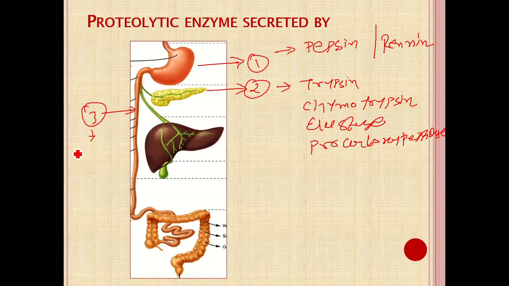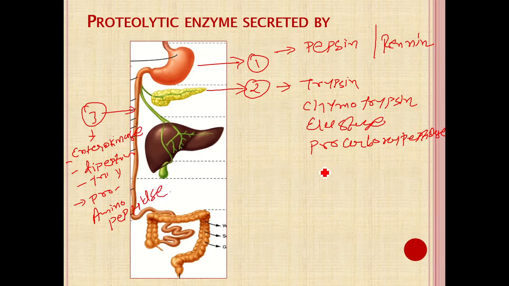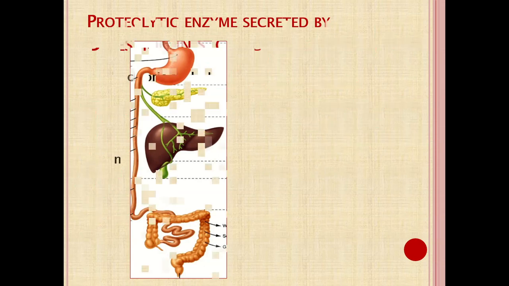And from the intestinal mucosa, enterokinase, dipeptidase, tripeptidase, and proaminopeptidase. And these various enzymes help in digestion of the protein.